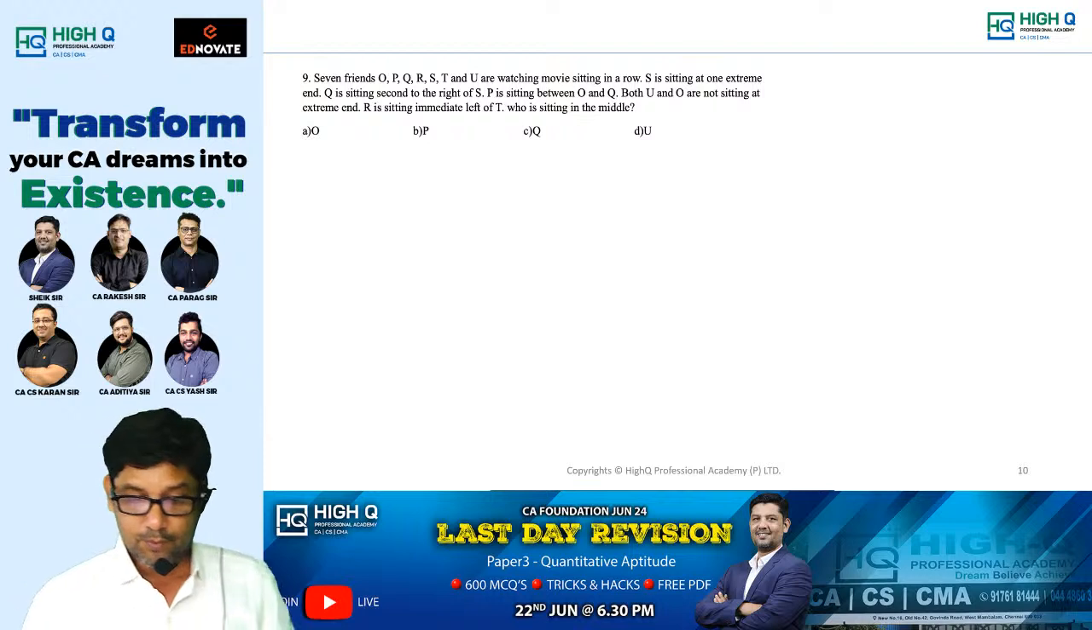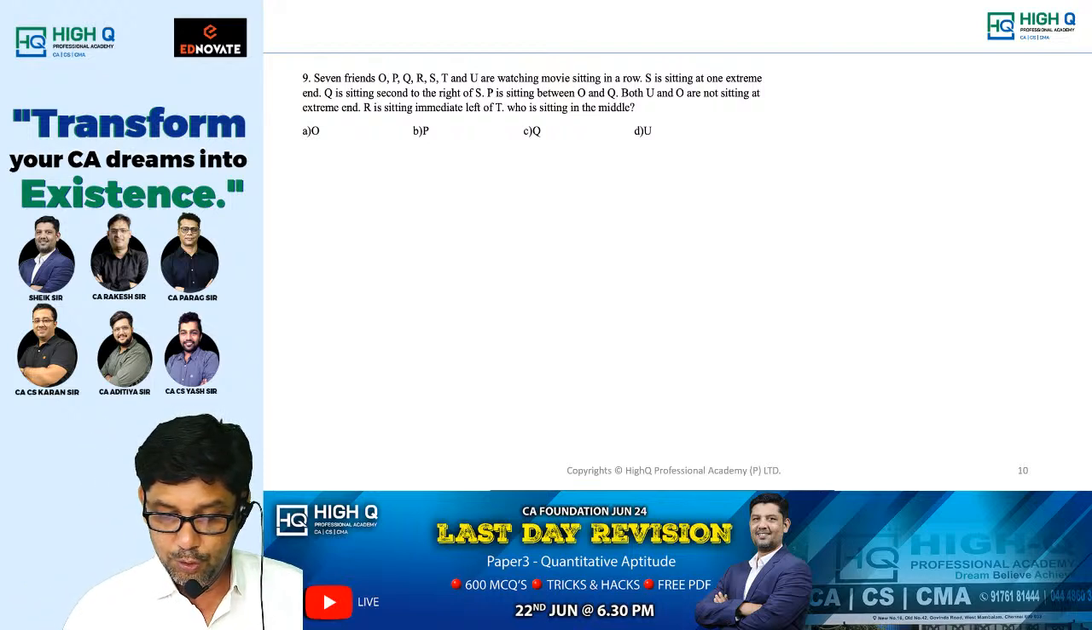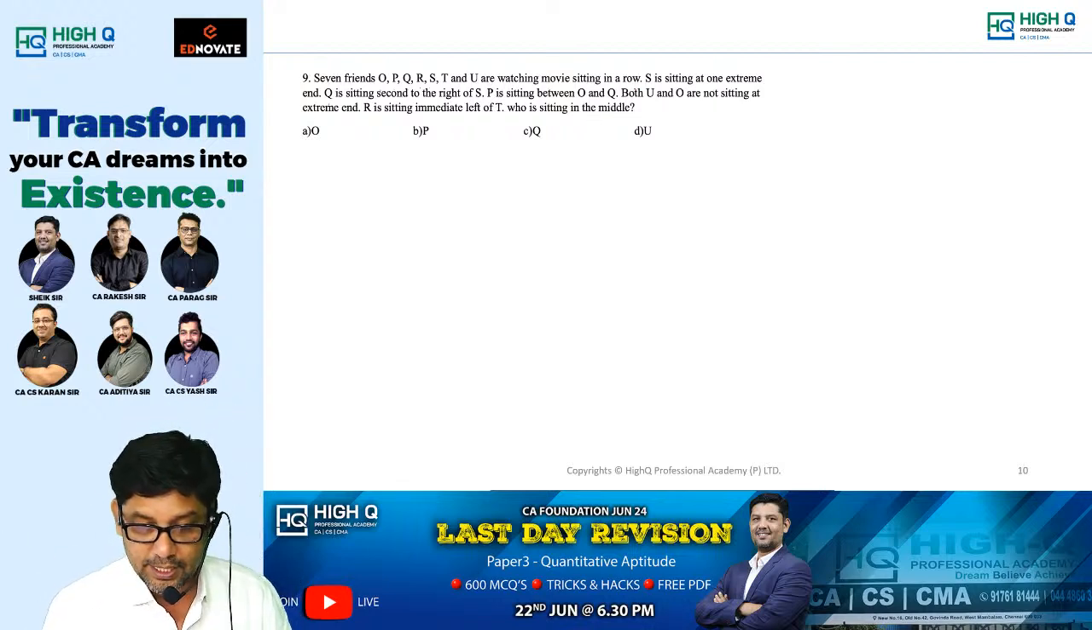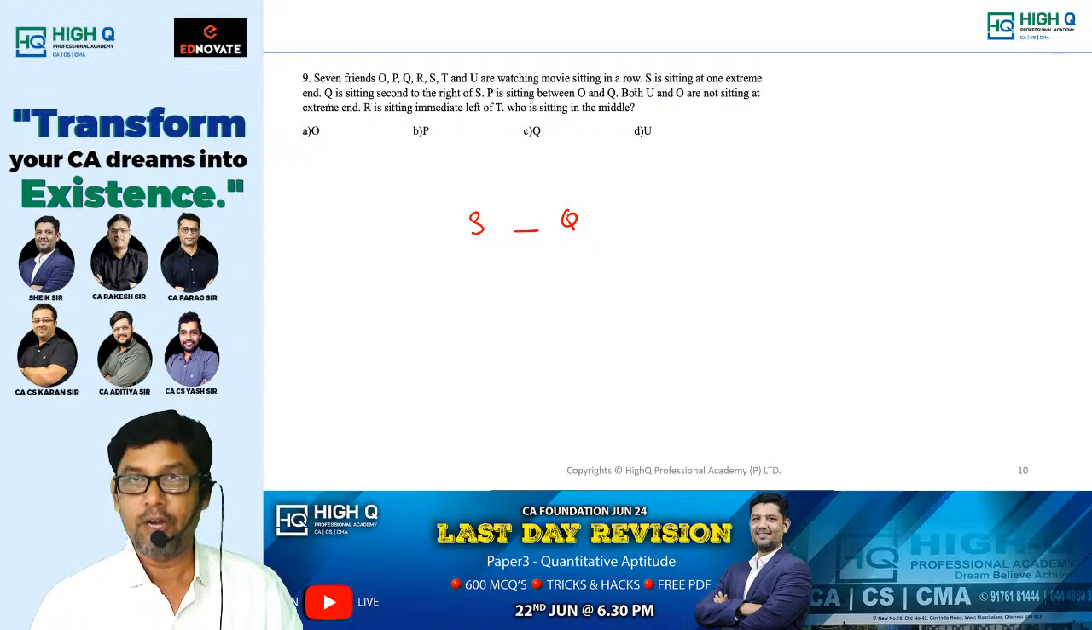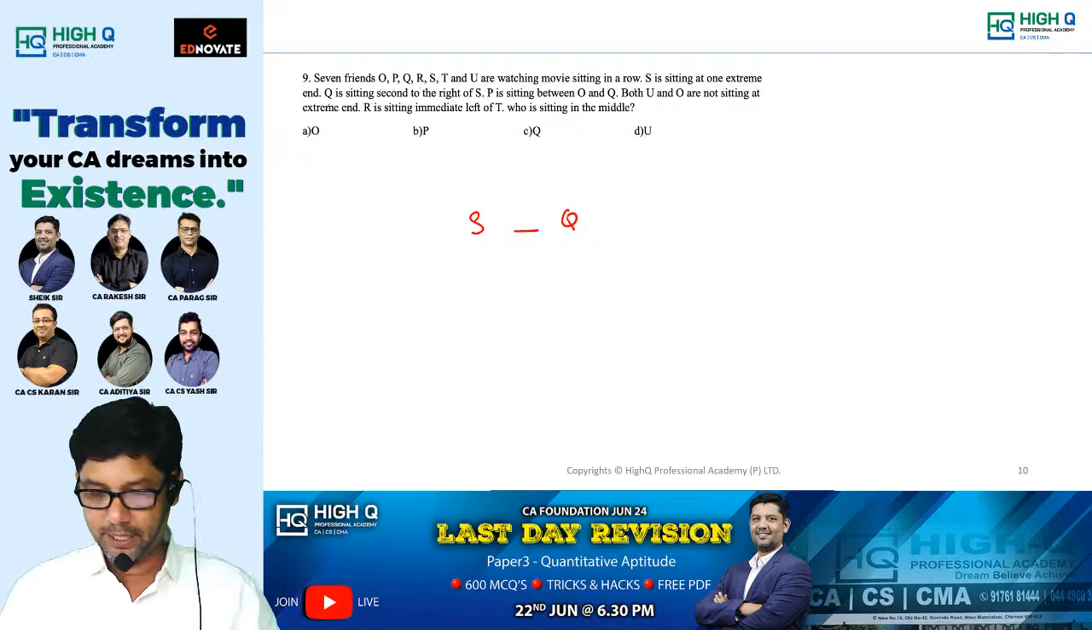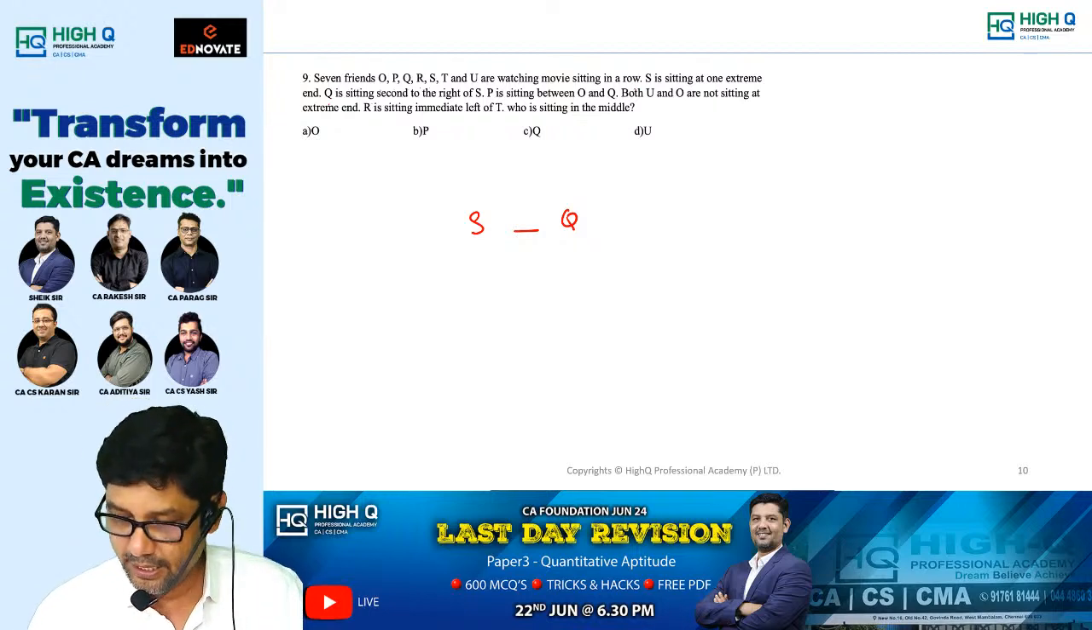Next. 7 friends, O, P, Q, R, S, T, U. T and U are watching a movie sitting in a row. S is sitting at one extreme end. I don't know which extreme end. Q is sitting second to the right of S. For example, if S is sitting on the left hand side, so here Q will be here. Okay. Next one.